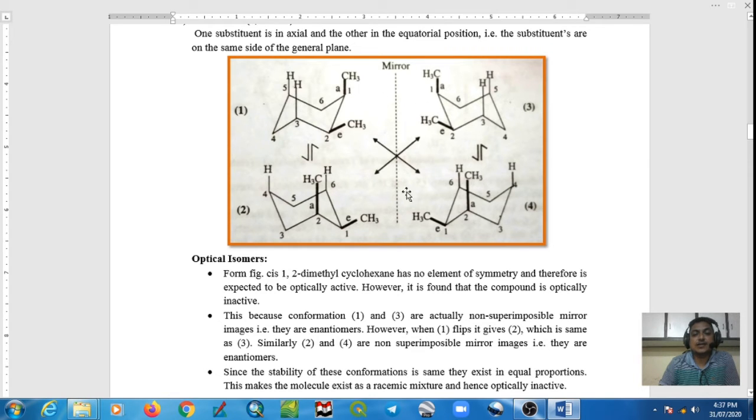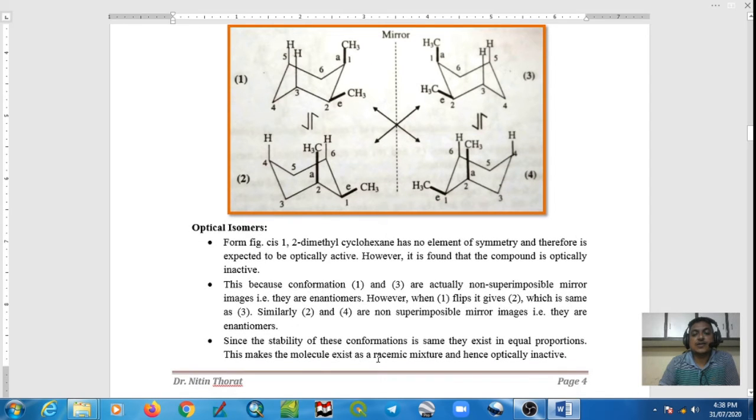This makes the molecule a racemic mixture, and as we know, racemic mixtures are optically inactive.